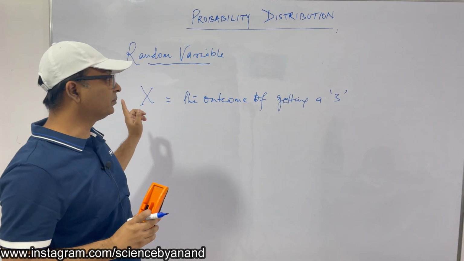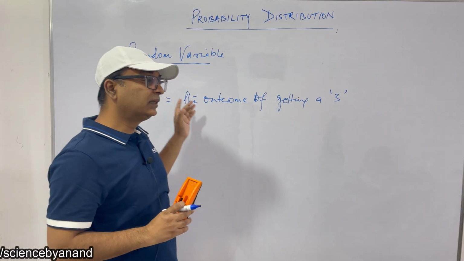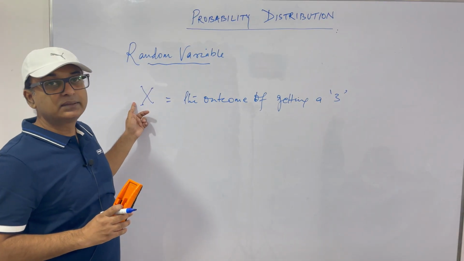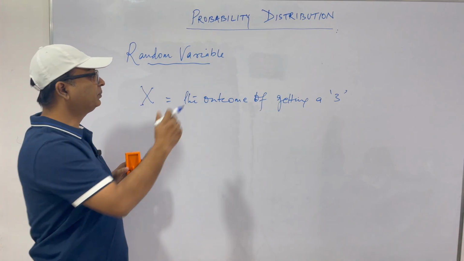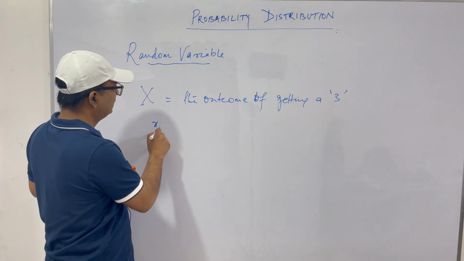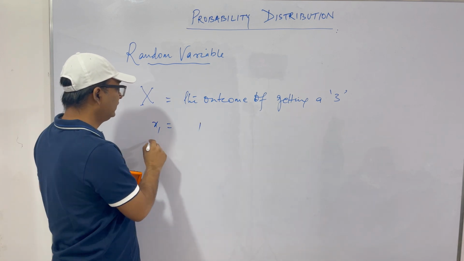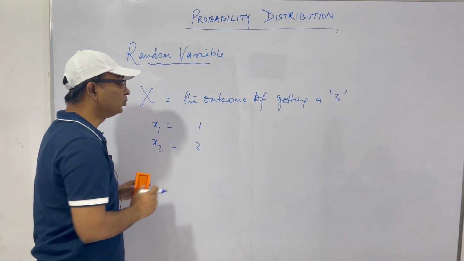Now this is a real variable, but is it necessary that when you throw a die you get X? No. For example, let us put x1 as the outcome of getting 1, x2 as the outcome of getting 2.